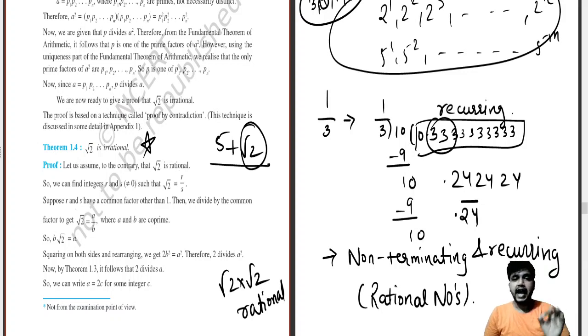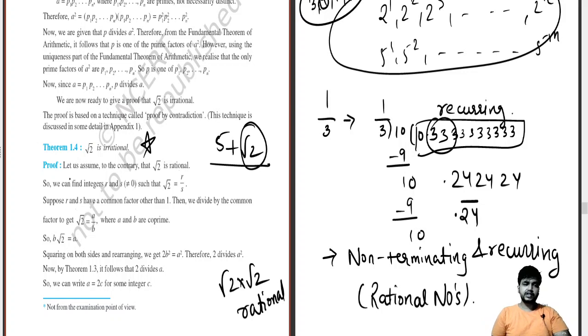Understand it again. I will take that I am correct. I know I am correct, but I am not able to prove it. So what will I do? I will take that I am incorrect. Let Pulkit Agarwal be incorrect. Okay. And after the conclusion appears, we see that it is false. So if "Pulkit Agarwal is incorrect" is a false statement, that means Pulkit Agarwal is correct. So we do it over here in this way.